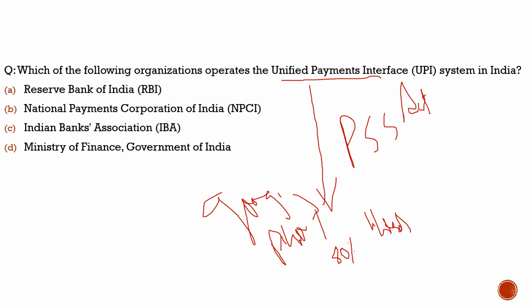So lots of issues can arise from this. Because these two third party app providers enjoy the monopoly, there can be risks to the Indian market.